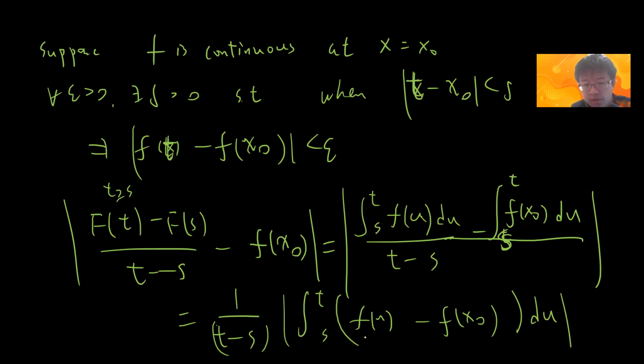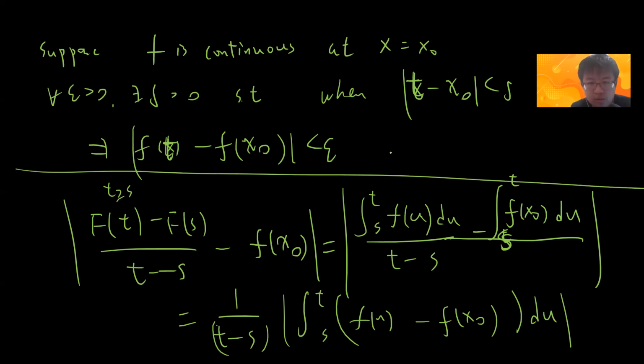Okay, so f is continuous, so by this definition I can choose s and t which satisfy this property.